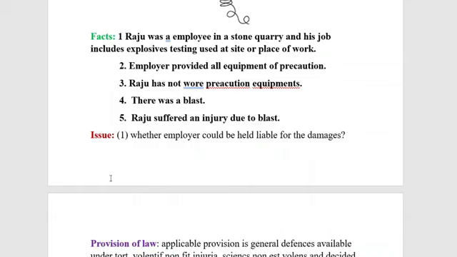Then we have to frame the issue: whether the employer could be held liable for the damages. So on the basis of these facts, whether the employer could be held liable for damages. This is the simple way of framing the issue. So this is the thing we have to discuss under this problem.